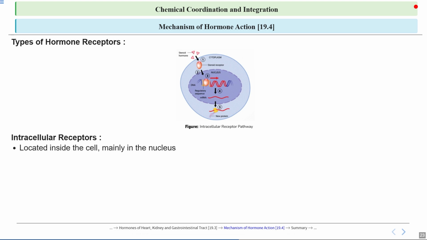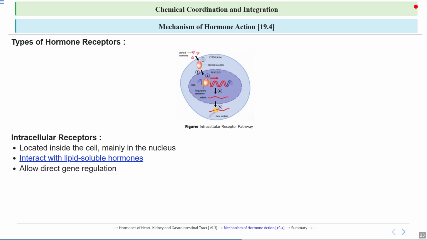They are located inside the cell, mainly in the nucleus. They interact with lipid soluble hormones. Okay, so lipid soluble hormones such as steroid hormones can easily pass through the cell membranes because they are fat soluble, allowing them to enter the cell and bind to the receptors inside the cell, typically in the cytoplasm or nucleus, to influence gene expression and cellular function.